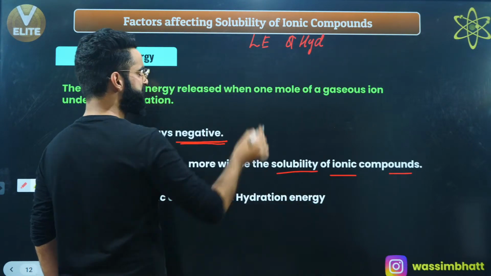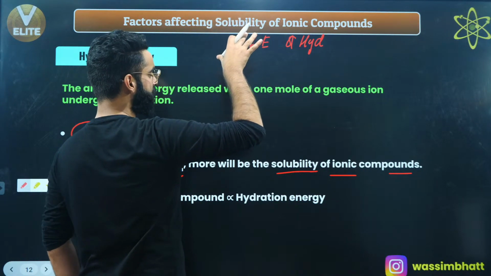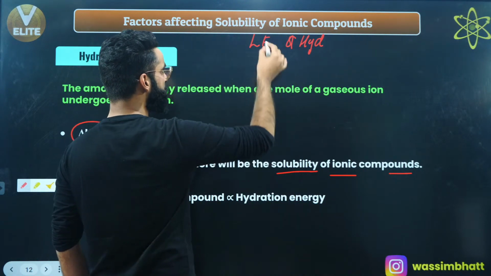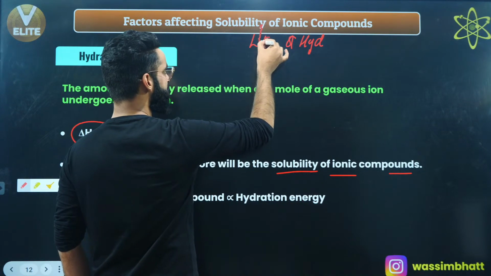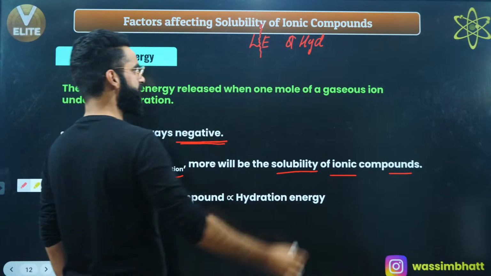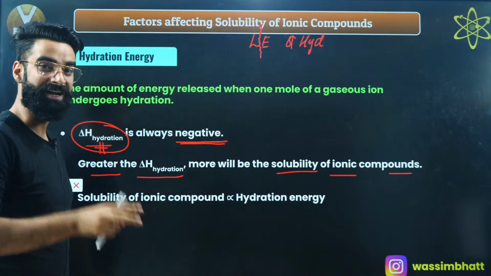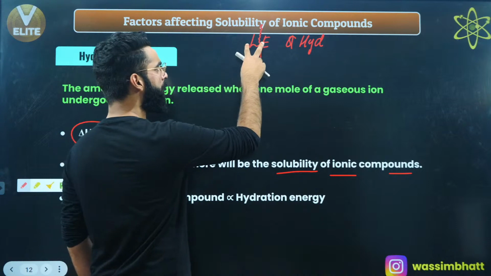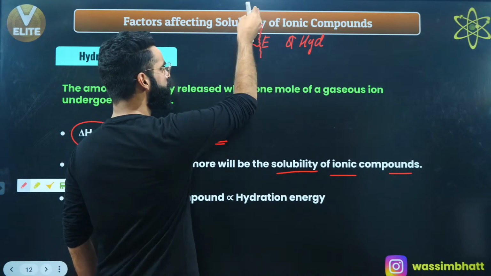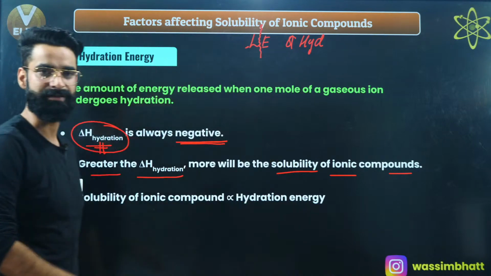First of all, when an ionic compound is put into water, what happens first? The force of attraction between the cation and anion has to be broken down, and in order to break the force of attraction, you need energy. The more the lattice energy of the ionic compound, the more energy is needed to break it into its respective ions.